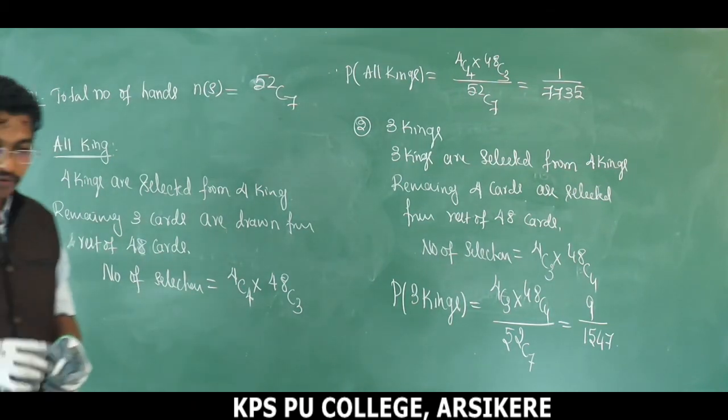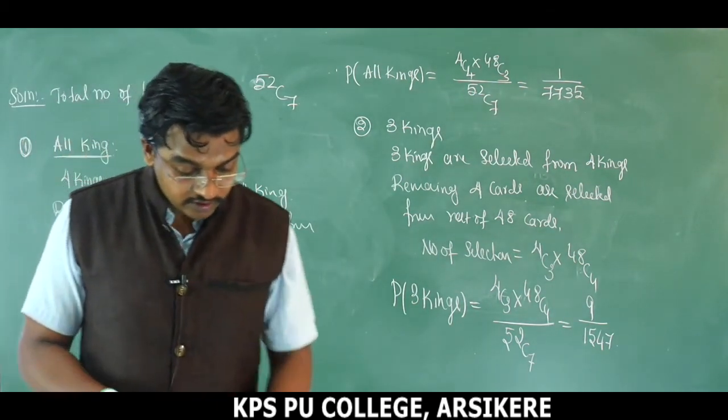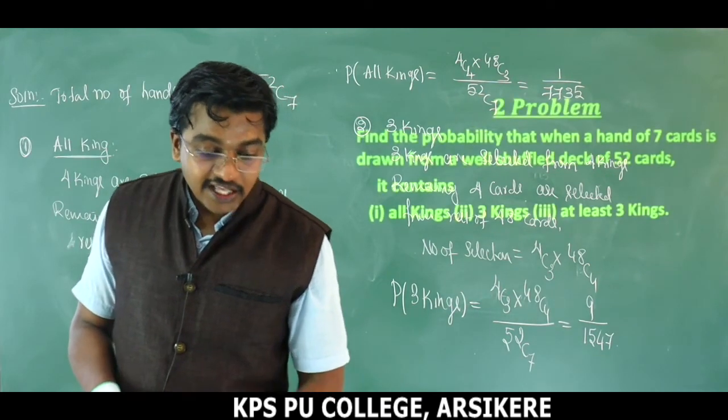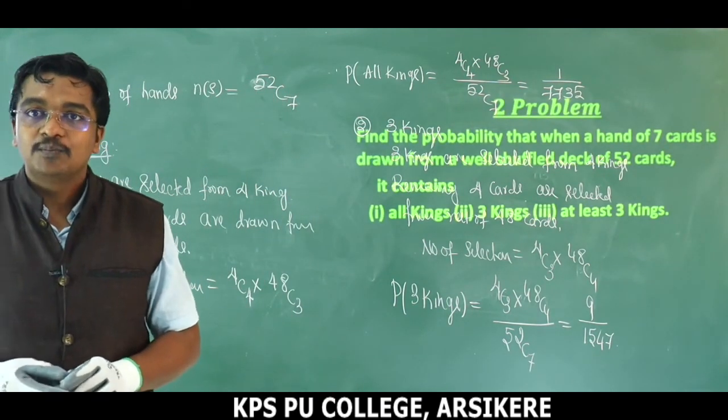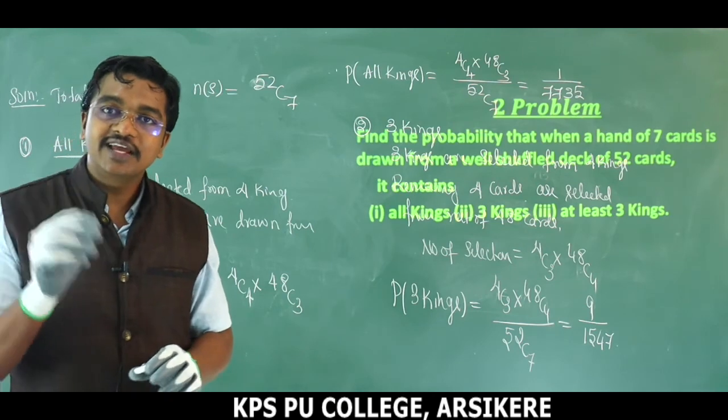Next, dear children, we are moving to the last question. We have that thing: at least 3 kings. Probability of getting at least 3 kings.